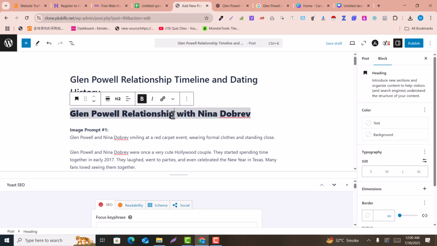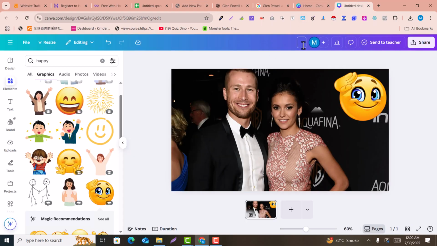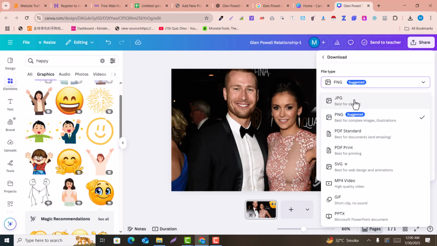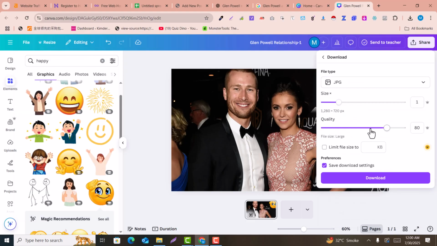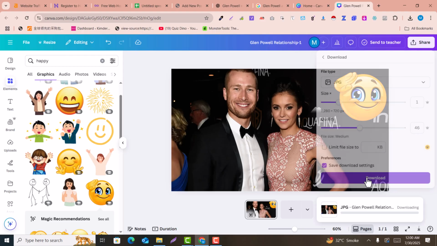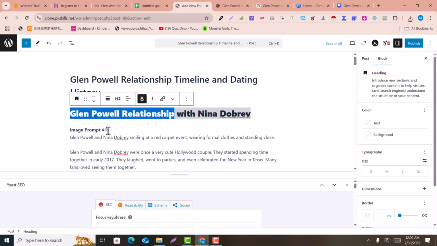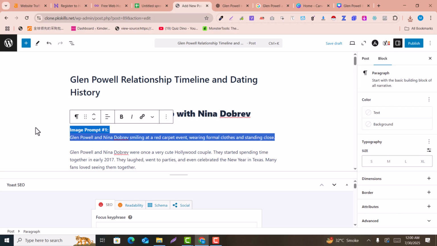So I just copy this and paste it here. So here is the image title. Because this is the first image, I make it 1 and click on download, and it should be in JPEG, and the quality should be lower because it should load faster on the browser. Here you can see this is just 73 KBs.